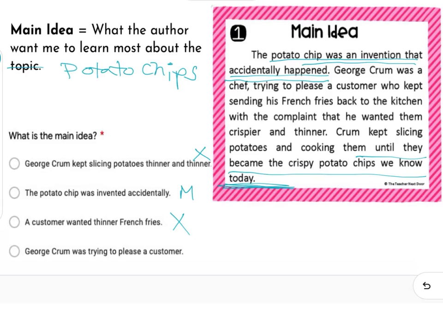So the last thing says George Crumb was trying to please a customer. Well, I'm going to also say no on that because that is also supporting the idea that he created something by accident. So I feel very confident now. I'm going to go back and I'm going to bubble it in. And I'm going to circle my answer because I think that is the main idea.